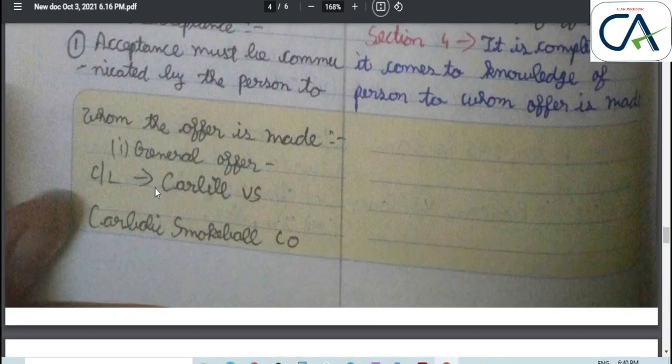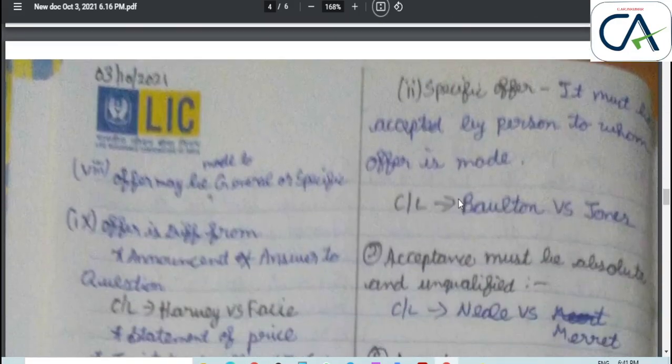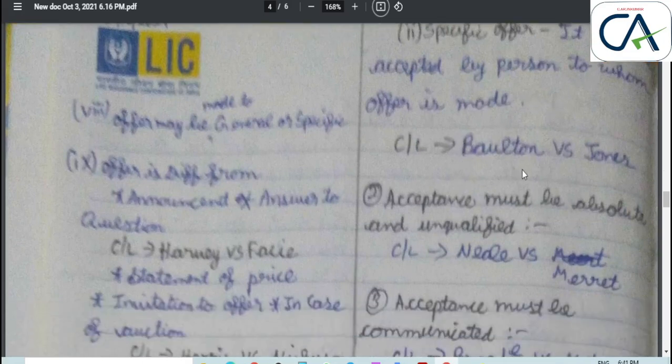Further divided into two categories. General offer: there is a case law, Carlill versus Carbolic Smoke Ball Co. Second category, specific offer. It must be accepted by the person to whom the offer is made. Boulton versus Jones. Here, Boulton bought a company from one person.